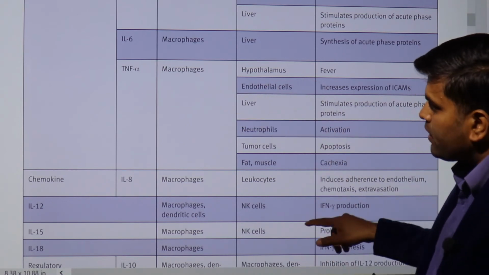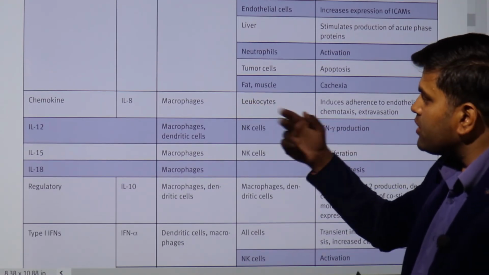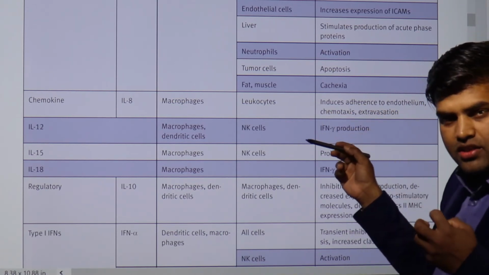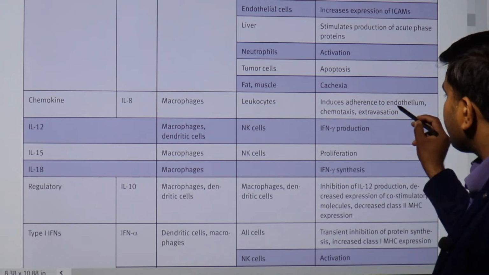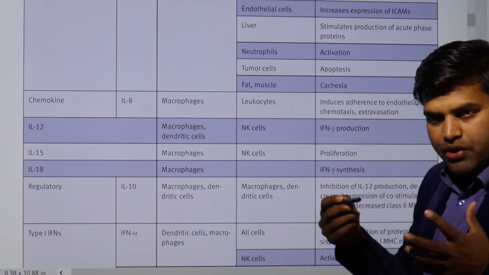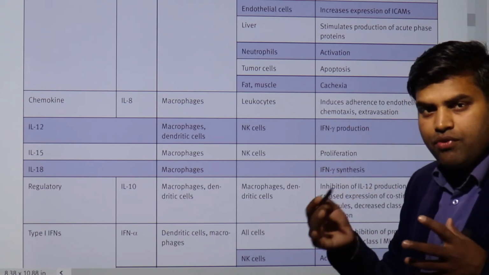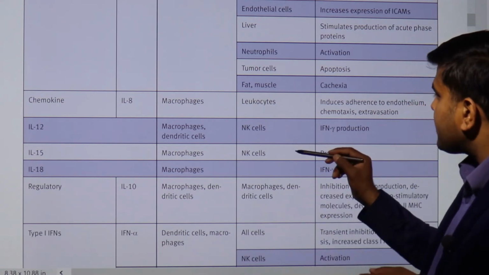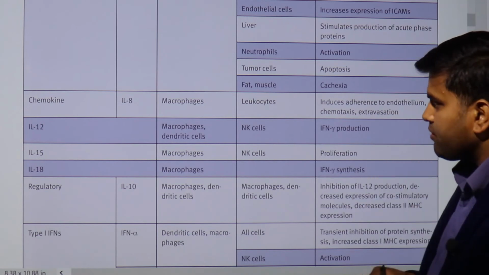TNF alpha. Talk about interleukin 8, which is released from the macrophage. Their target is the leukocyte. They cause chemotaxis of the leukocytes. They induce adherence to the endothelium. So there is an upregulation, or you can say a configurational change, which helps in the release of integrins in the phagocytic cell. They cause chemotaxis and extravasation.